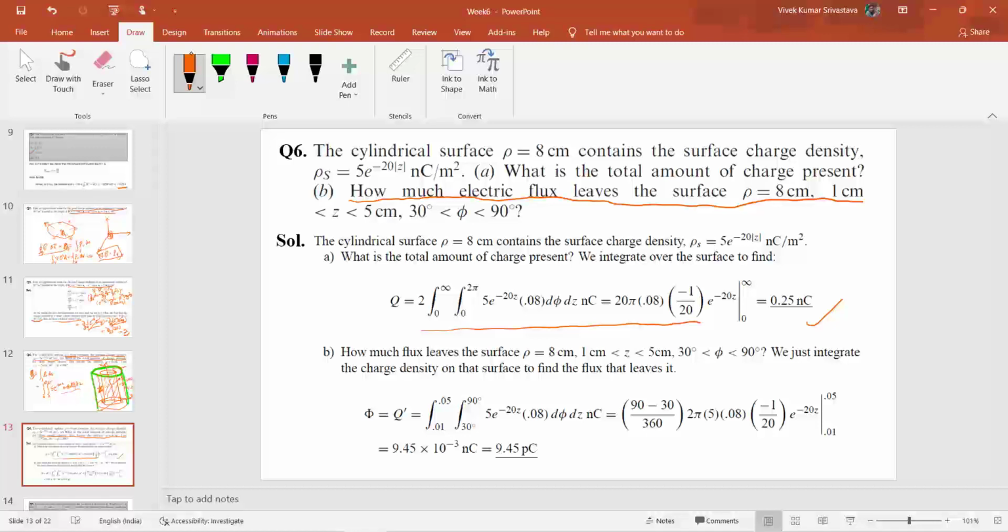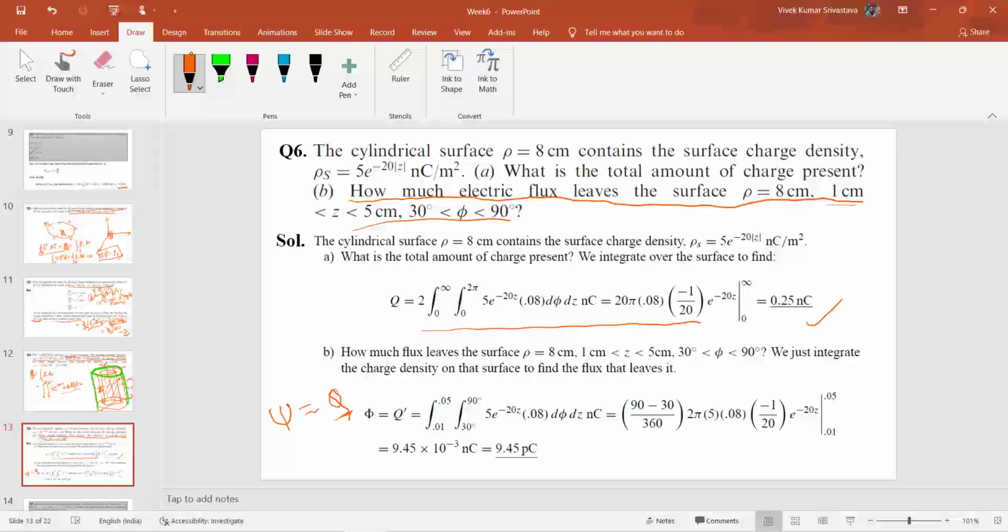To find the flux, from Gauss's law, the flux passing through any surface is equal to the charge enclosed inside that surface. So we have to find the total charge inside the surface that is given here.